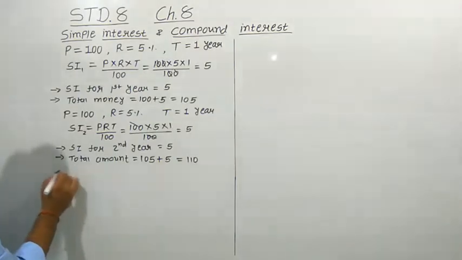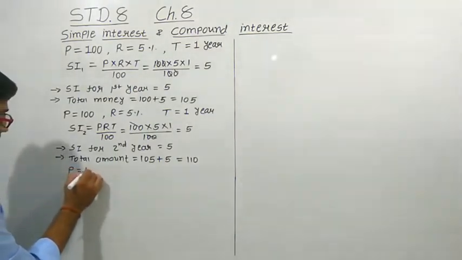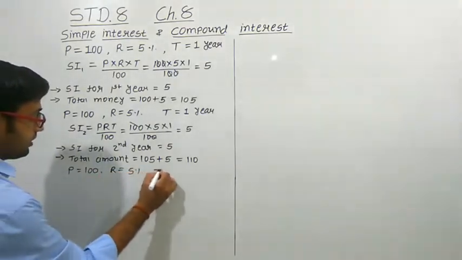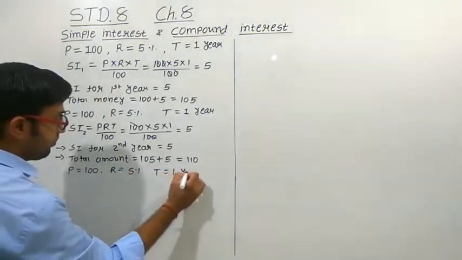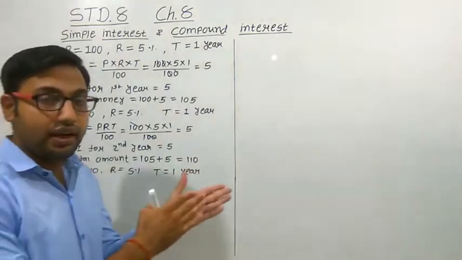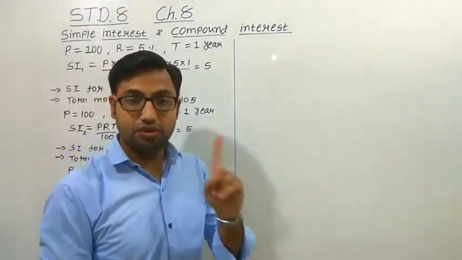So again this principal amount will remain 100. The rate of interest is again 5% and the time duration is again 1 year. Why 1 year? Because from the second year to the third year, the time duration is 1 year.